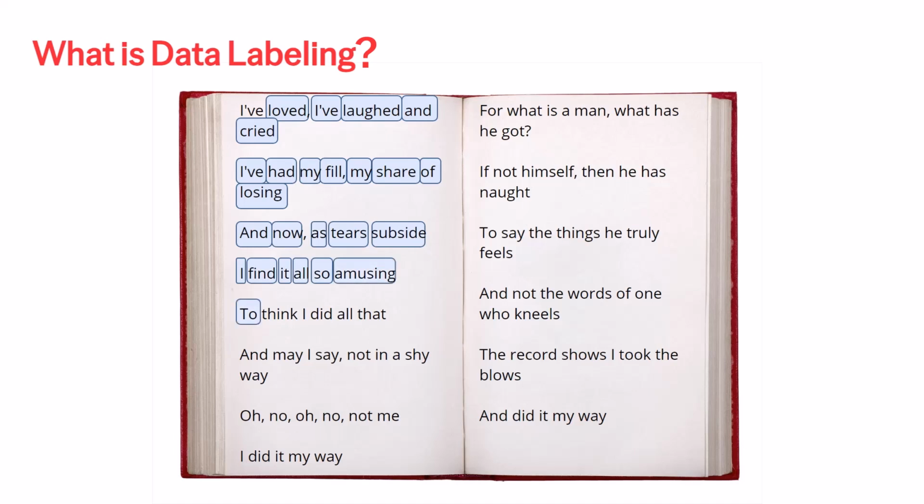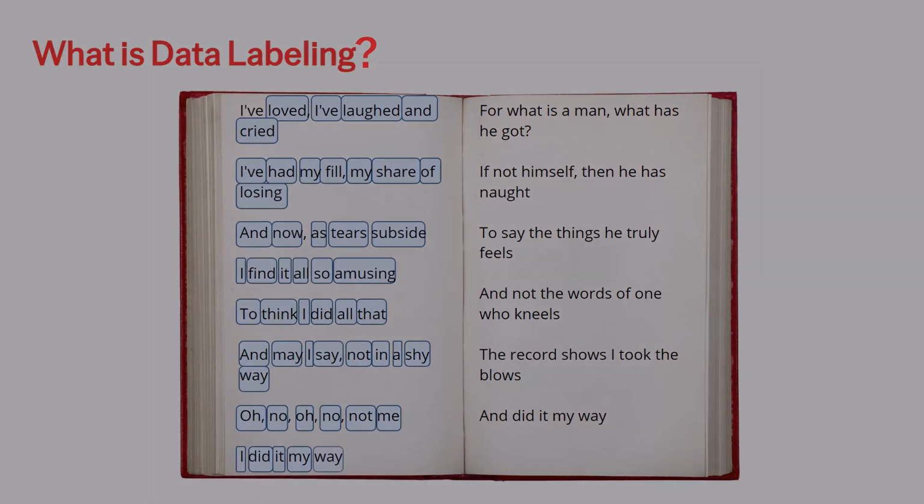Each next word is treated like the correct label for the words that came before it. This is known as self-supervised learning because no human had to label this data manually. The structure of language itself provides the answer.